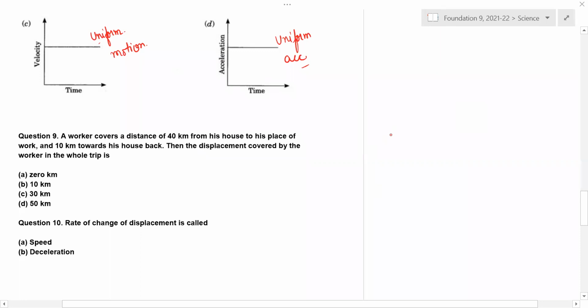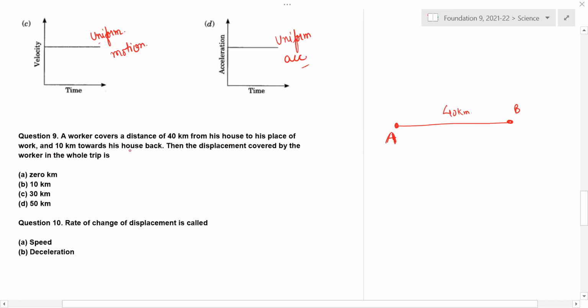Suppose this is my point A. From this point A, one worker started and covered a distance of 40 km from his house to his place of work. This is the place B. How much distance? 40 km.